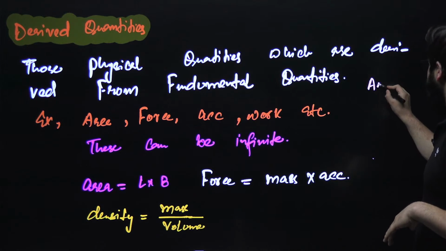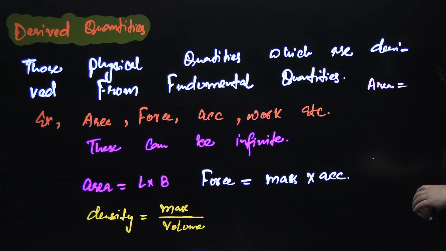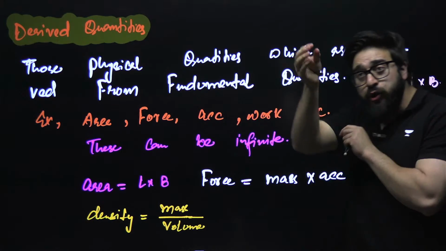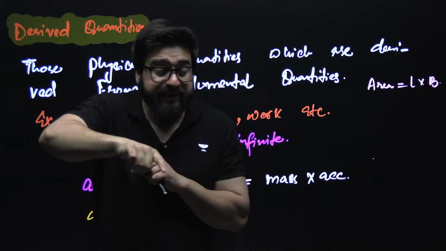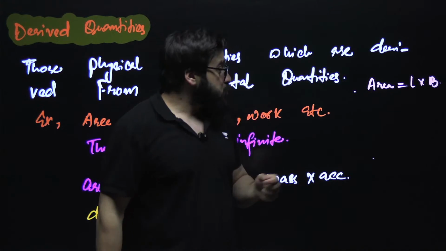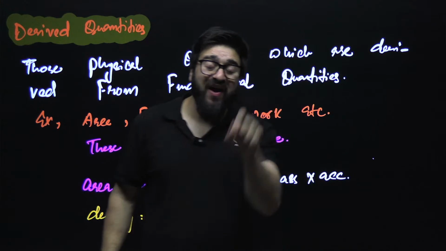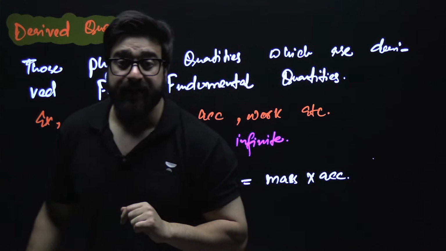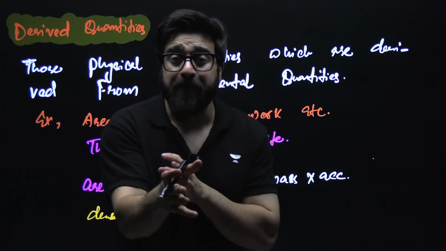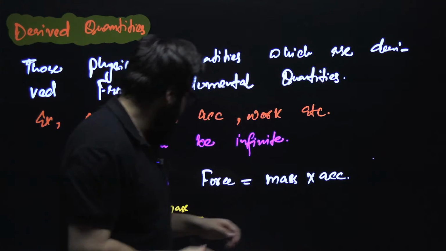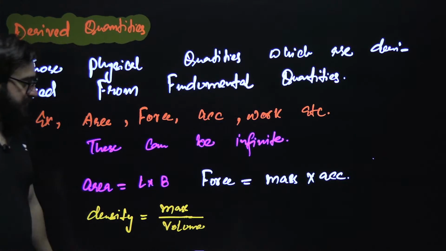We say this area is length multiplied by breadth. So when you multiply length with breadth, then only you get area. So we say area is a derived quantity. It is derived from length and breadth.